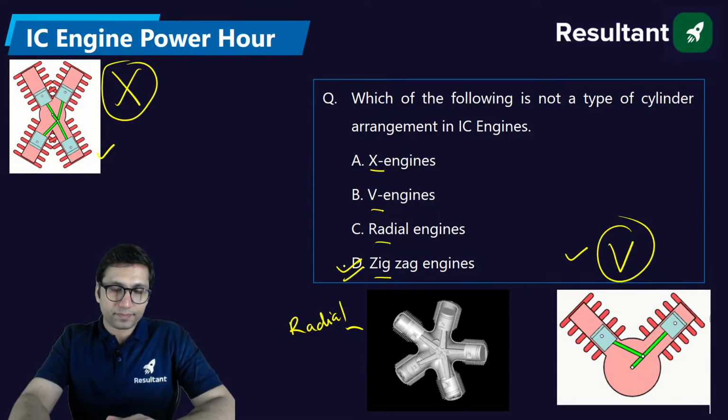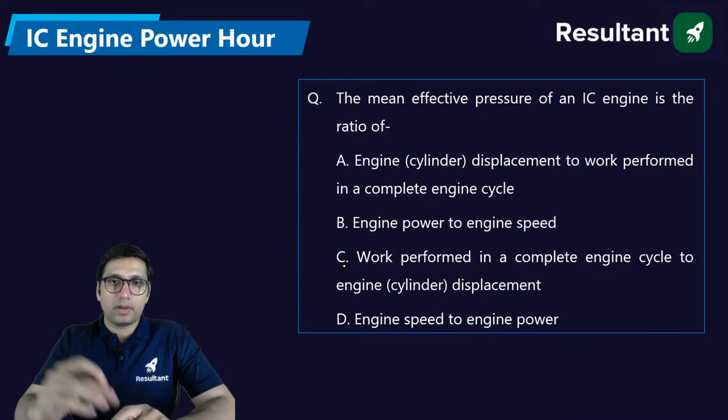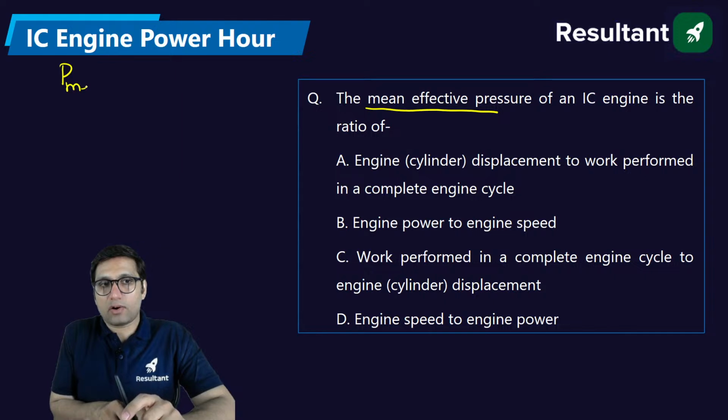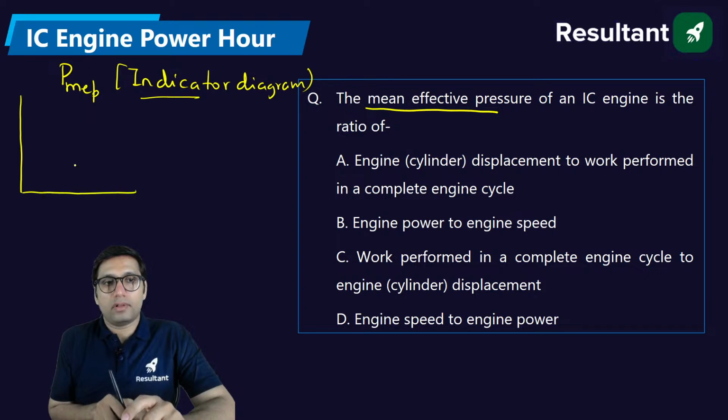Okay, the mean effective pressure of an IC engine is basically a hypothetical pressure. You can obtain the mean effective pressure with the help of the indicator diagram. And this indicator diagram is nothing but a diagram where we plot pressure and volume.